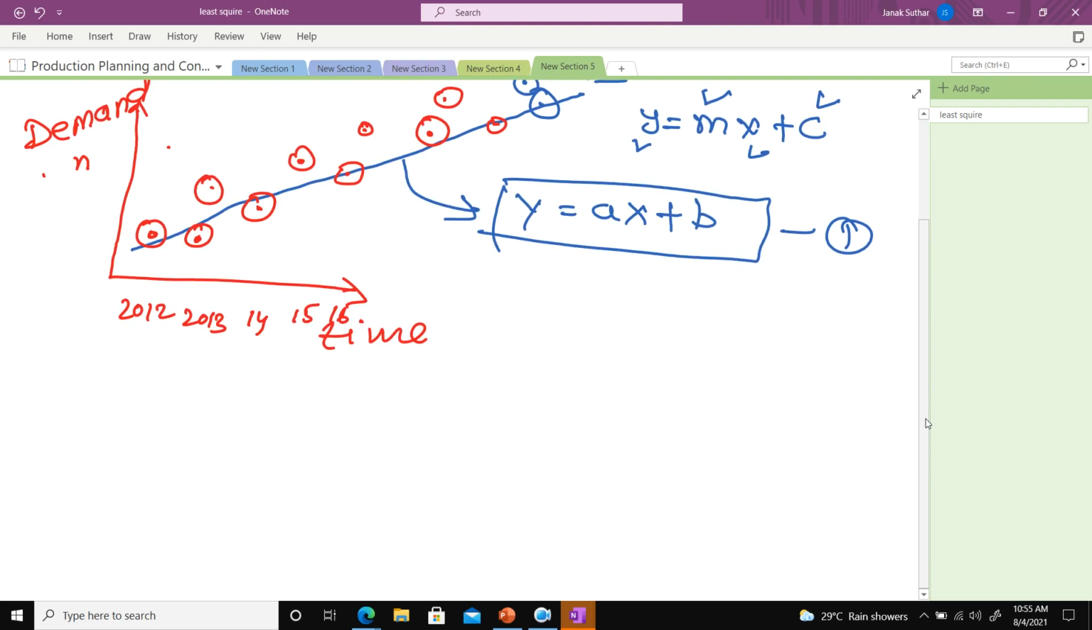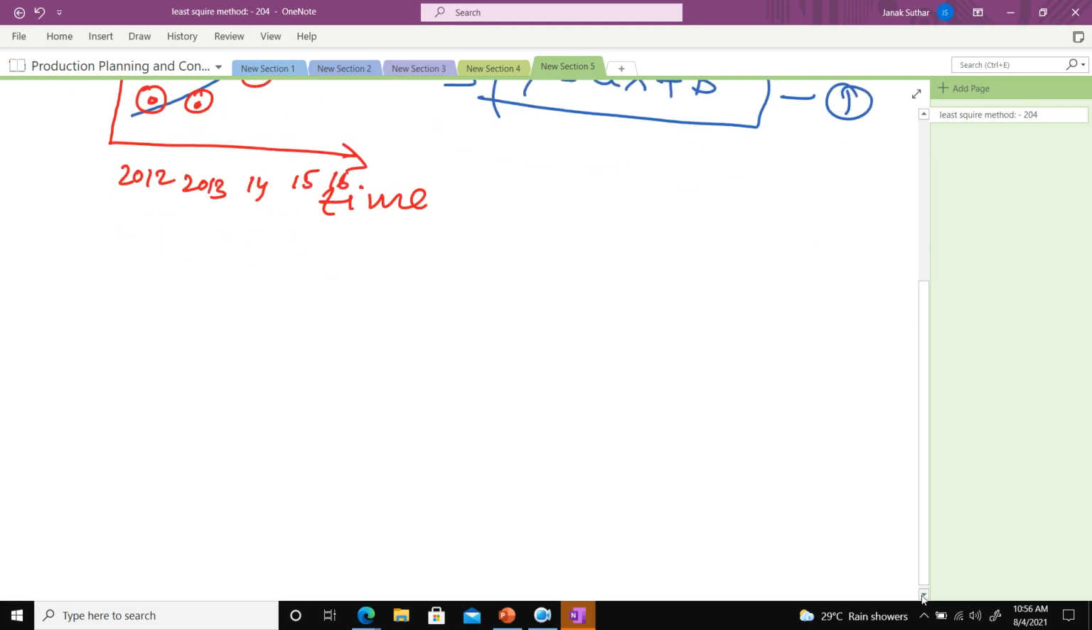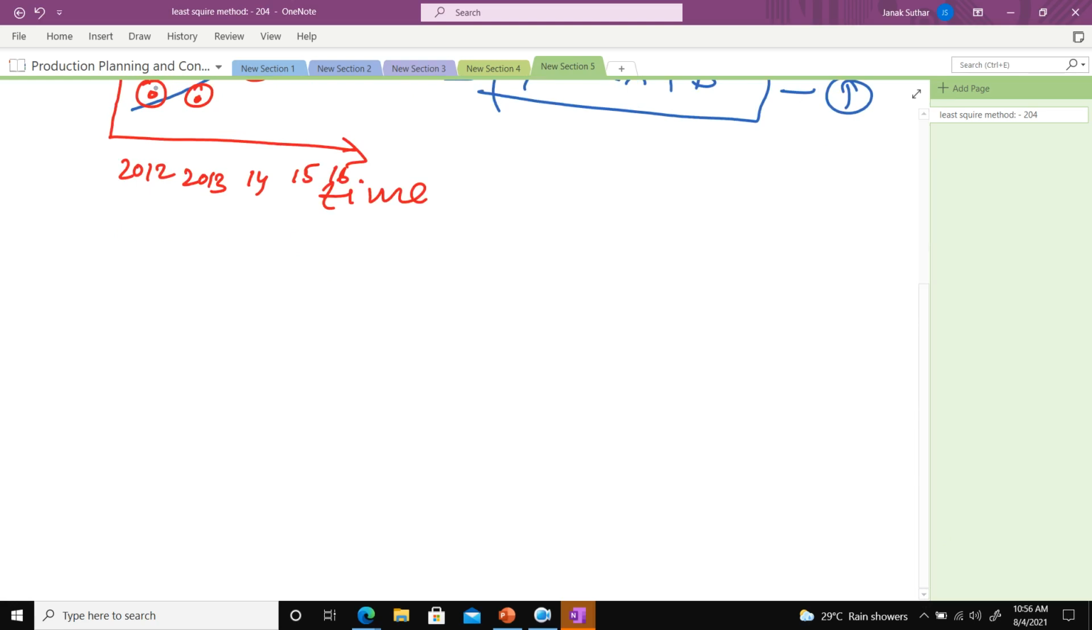Now the next point. y is equal to ax plus b. This is a straight line, the best fit line on the basis of the demand and on the basis of time. The next point is, I have a straight line, so how will I find the a and b numbers? If you know the a and b constant values, then only you can draw the line. So what is the process to find out the a and b values? Can anyone suggest the process?